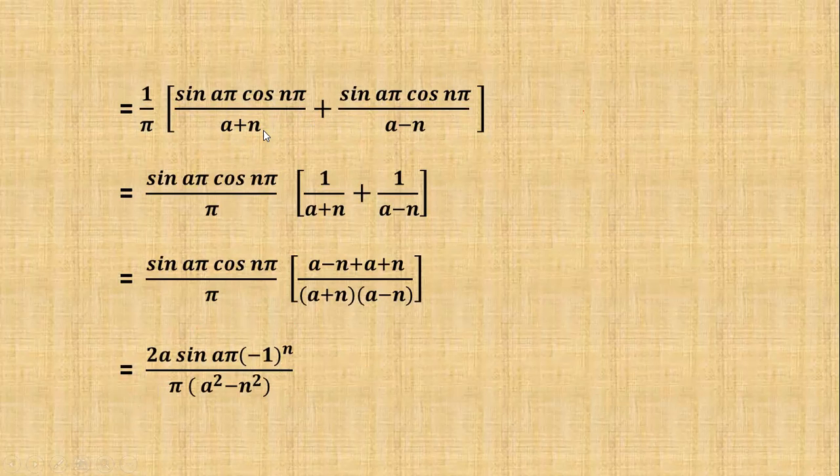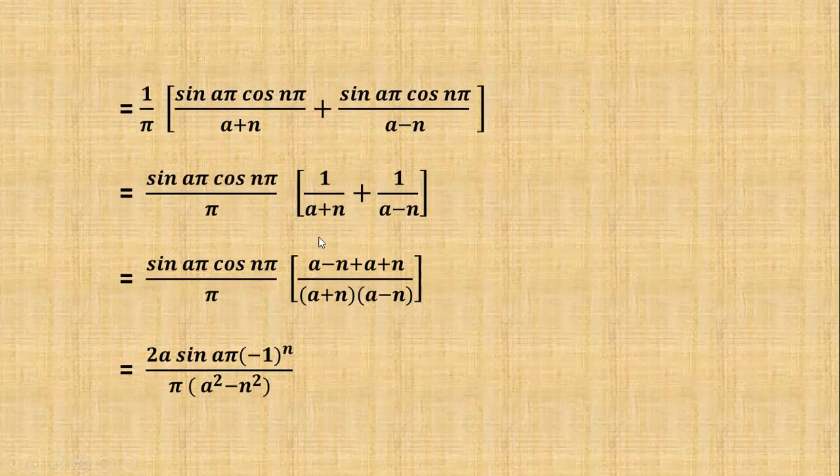In these two terms, the common term is sin aπ into cos nπ. Therefore, sin aπ cos nπ by π, and the remaining terms are 1 by a plus n plus 1 by a minus n.